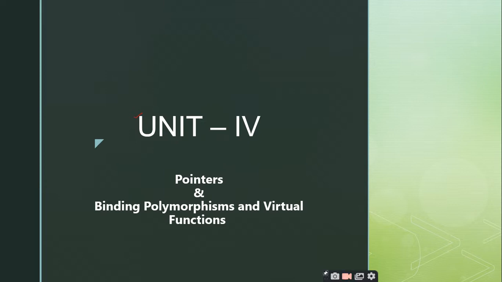So in today's session we are going to start one new topic. We are going to start our unit 4 from our syllabus, which consists of two major parts. The first part is regarding pointers and the second part is regarding binding, right? So these are the two major parts we have.